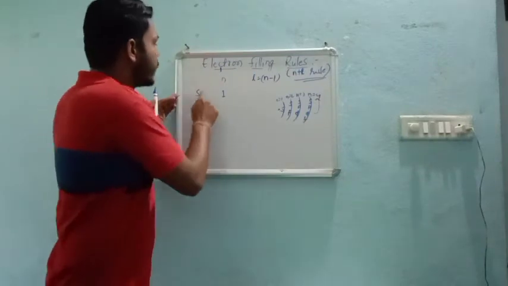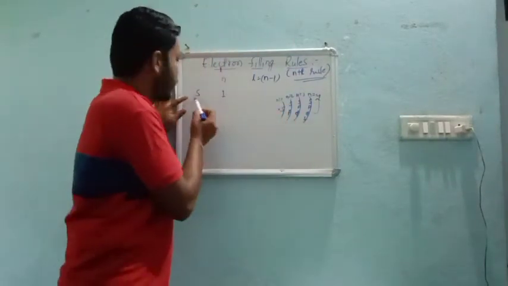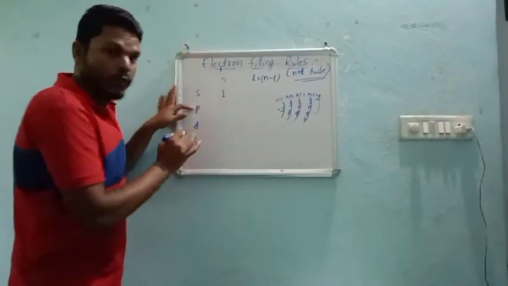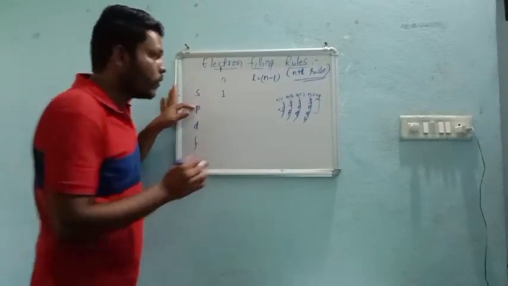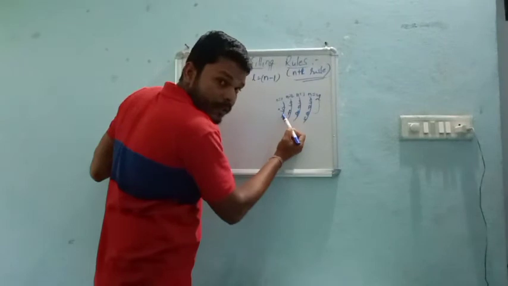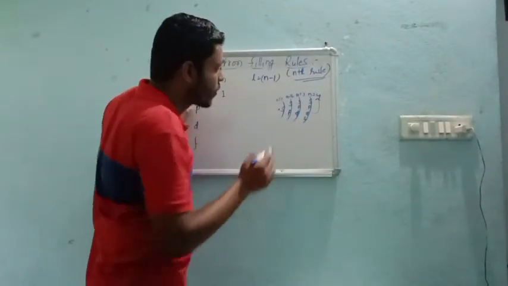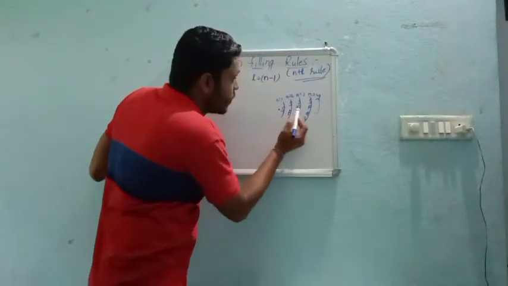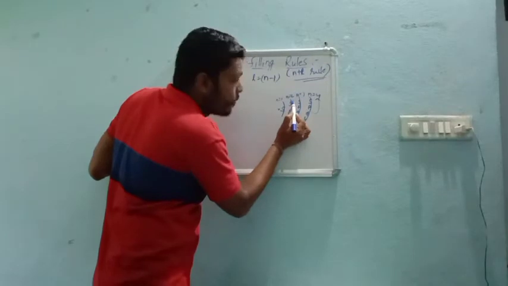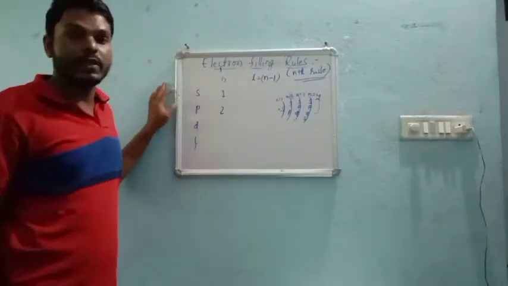Now, S comes at the first cell, so that's why S value is 1. What about the P value? To know the P value, we should remember this. In the first cell we won't come across P, right? We observe P in the second cell. So that's why the n value of P is 2.